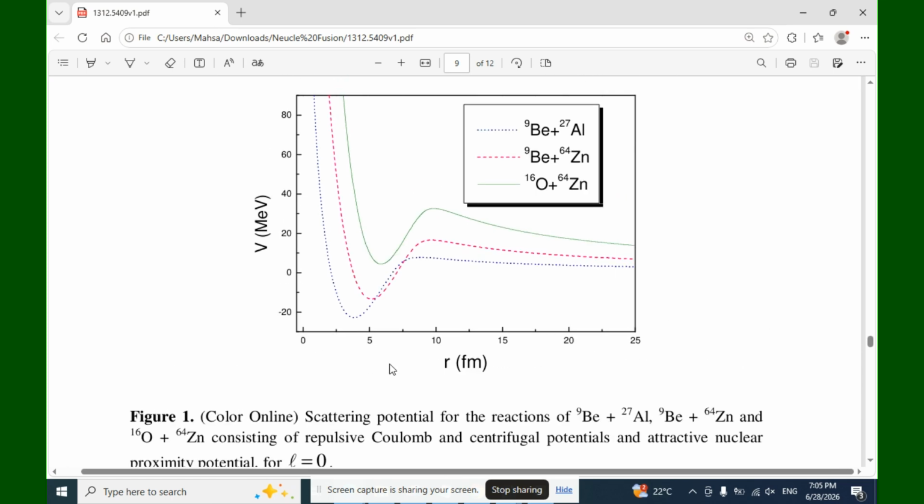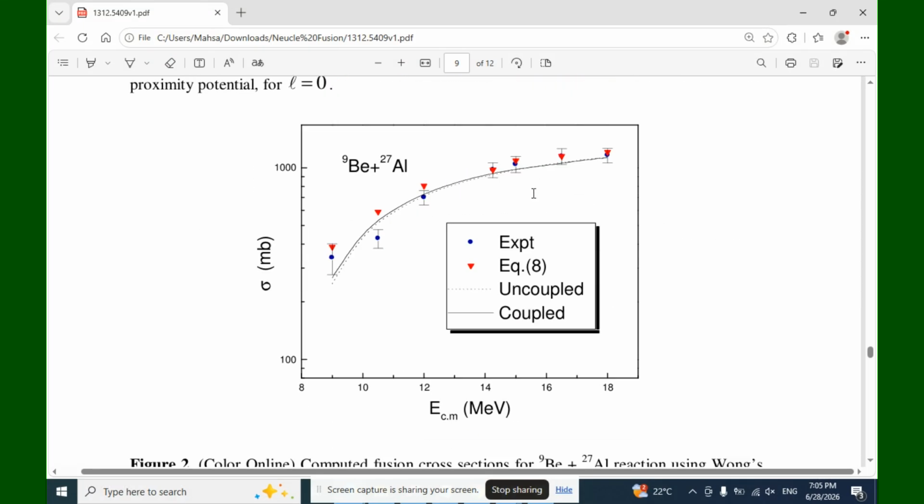You can see on the x-axis we have R in fm, and on the y-axis we have the potential in mega electron volts. The dashed blue line is beryllium-9 plus aluminum-27, the red dashed line is beryllium-9 plus zinc-64, and the green line is oxygen-16 plus zinc-64.